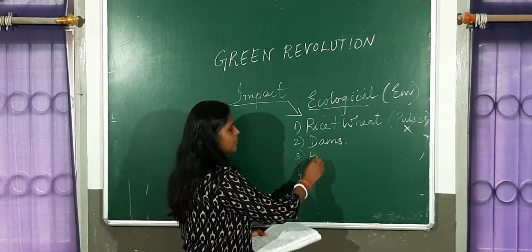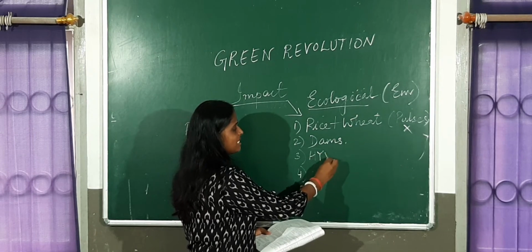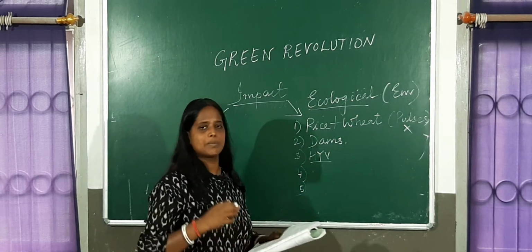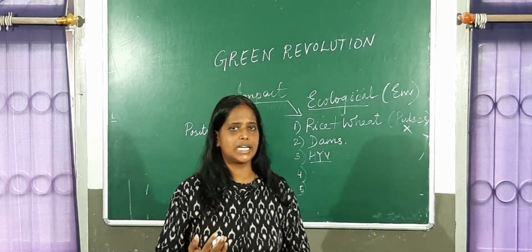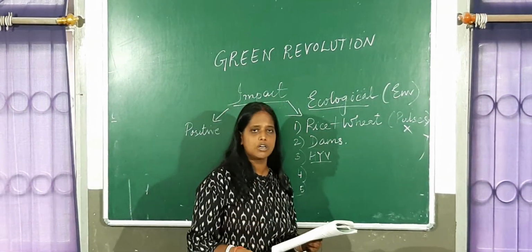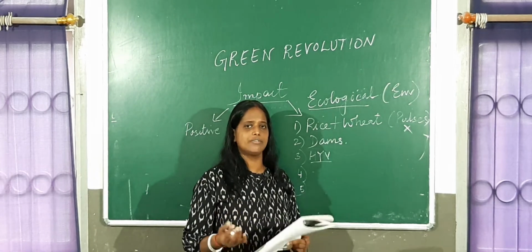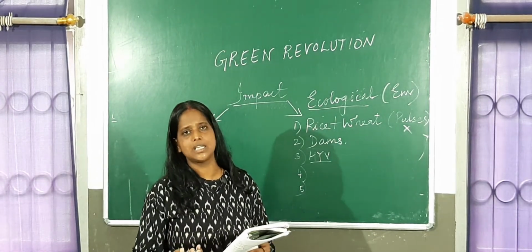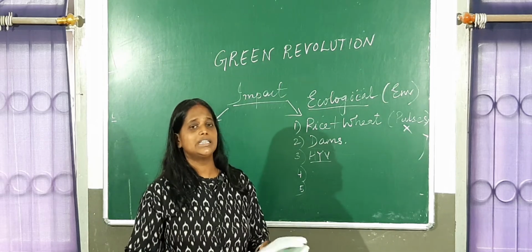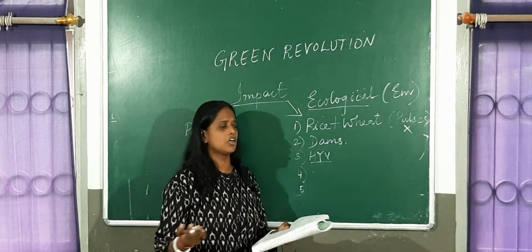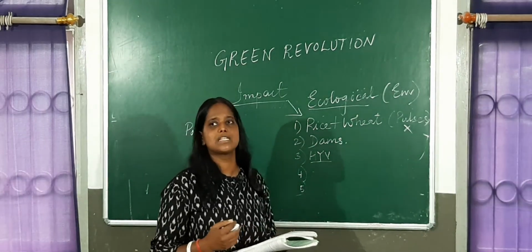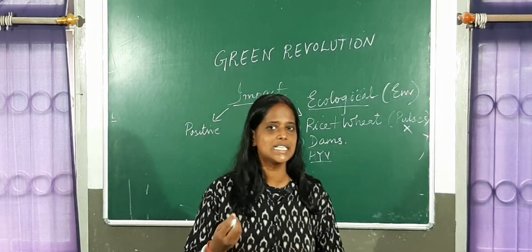And then I was just discussing with you about HYV seeds. What happened because of the adoption of high yielding variety seeds? We lost all the traditional, local varieties of seeds that we had, because we were only dependent on high yielding variety seeds.